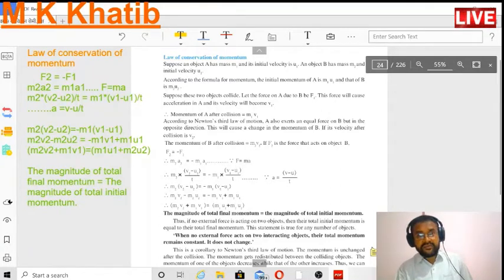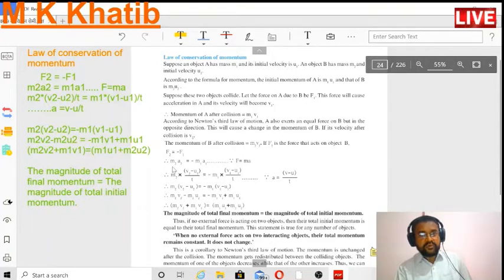If F2 is the force that acts on object B, then F2 is equal to minus F1. Here, according to Newton's second law, F is equal to ma. So F is replaced with ma.